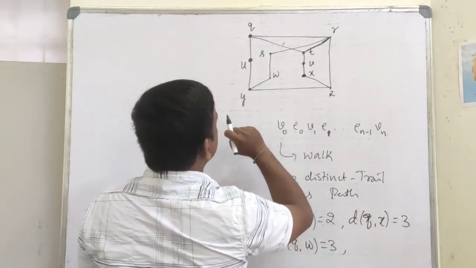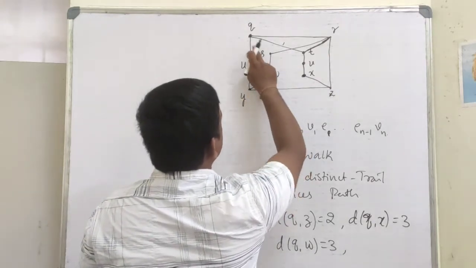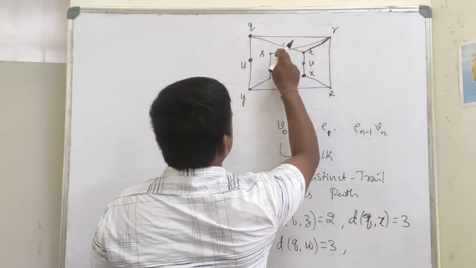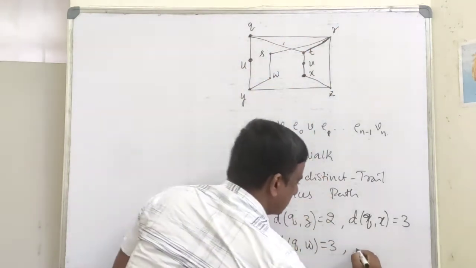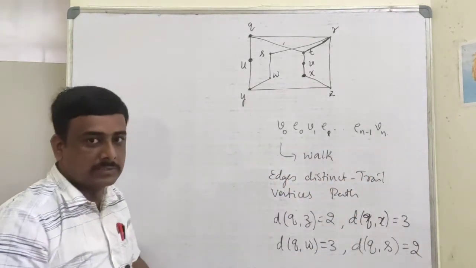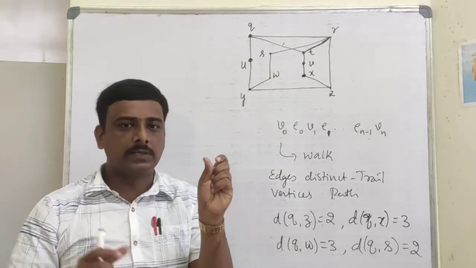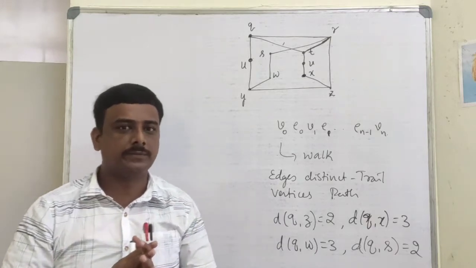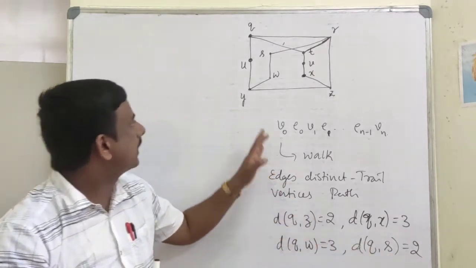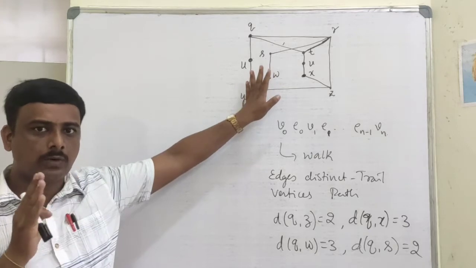Again, distance between Q and R is 1, Q and U is 1, Q and Y is 2, and distance between Q and S. So you can go in this direction, 1, 2. Q, R, S. So distance between Q and S is 2. So similarly, given a graph, fixing one vertex, you can find distance between that vertex and the remaining vertices of the graph. So we get different values, 2, 3, 3, 2. You can compute the distance between all the vertices. It will be either 1 or 2 or 3.